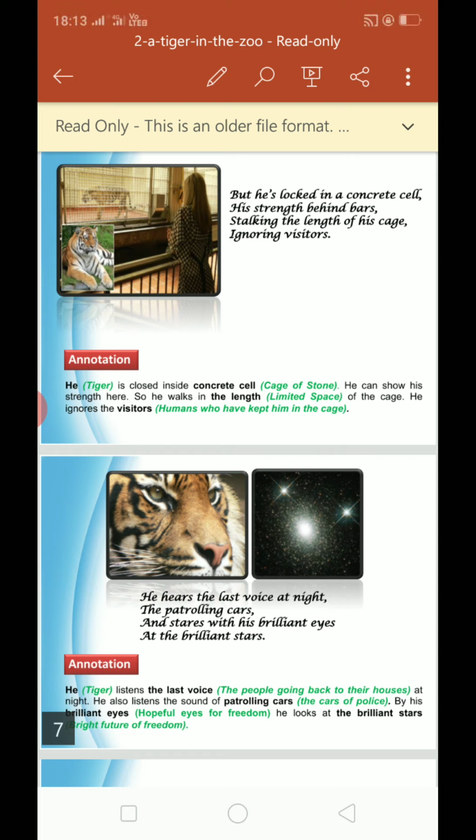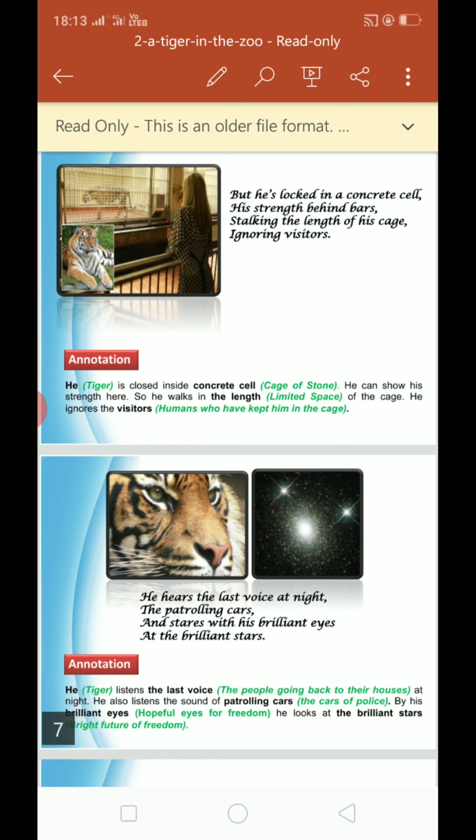Stalking the length of his cage, ignoring visitors. Stalking first extract में आपको explain किया था. How he moves there? Stalk means move करना, move away. He is moving there according to the length of his cage, and what he was doing there in the cage, he is ignoring the visitors. Means he is not paying any attention to the visitors who usually come to meet him, who usually come to see him. Okay, but because humans who have kept him in the cage, so he is ignoring all the visitors.